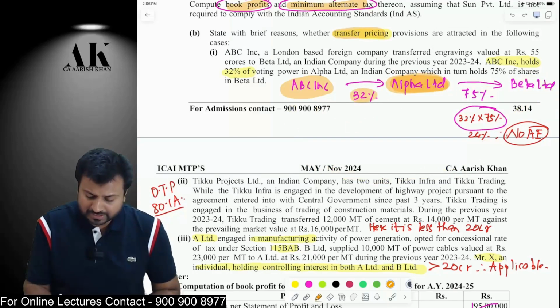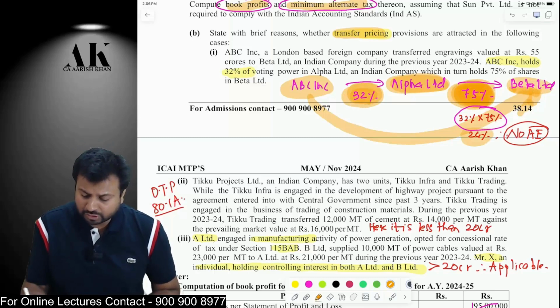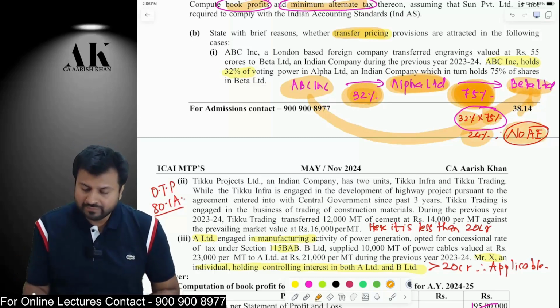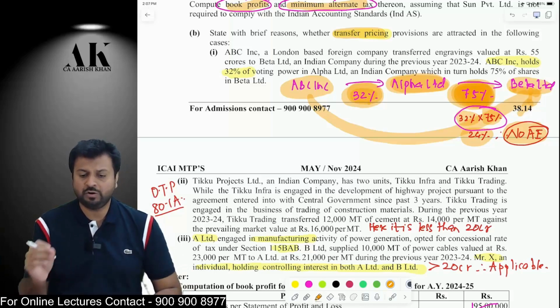ABC holds 32% in Alpha. And in return, Alpha holds 75% in Beta. Therefore, indirectly, ABC holds how much percent in Beta? ABC holds 75% of 32% in Beta, which comes to 24%. Check. 75% of 32%, which comes to 24%, which is less than 26%. Therefore, it will not be subject to what? Transfer pricing provision. I hope it is clear to all of you.